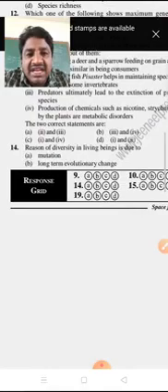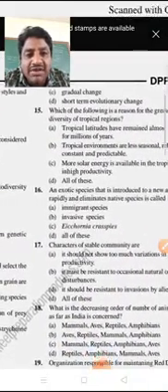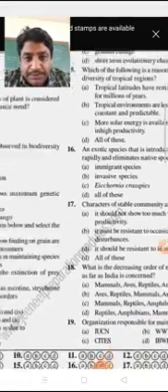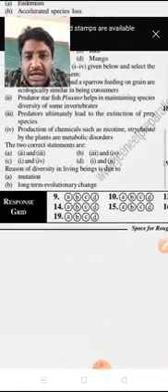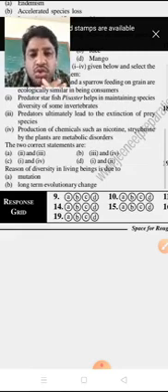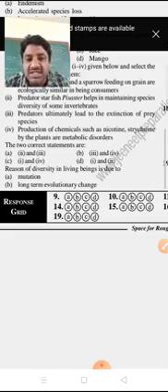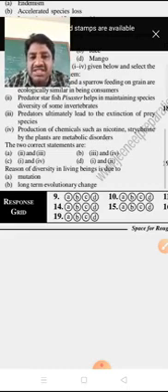the reason for diversity in living beings: mutation, long-term evolutionary change, gradual change, or short-term evolutionary change. So what is the main reason for the diversity in living beings? The diversity of living beings is mainly due to long-term evolutionary changes. So the long-term evolutionary changes result in new speciation, because of the evolutionary changes over the long term.